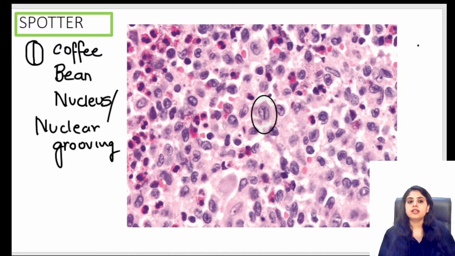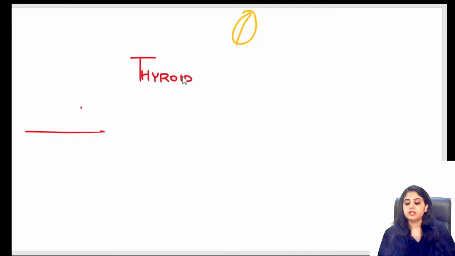Okay, so now can you tell me all the conditions where I see a coffee bean nucleus? Yes, let's go organ wise. I think that is the best. Number one, if I talk about the thyroid, what in the thyroid comes to your mind which has this coffee bean nucleus? I think this is everyone's favorite answer: papillary carcinoma, thyroid.